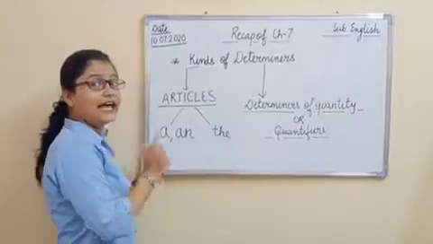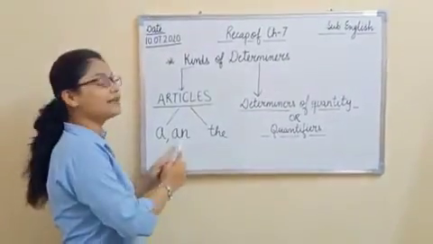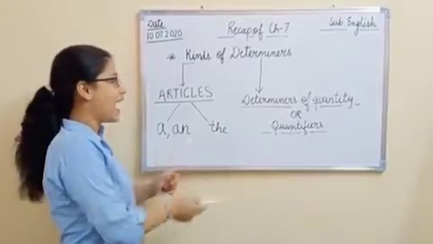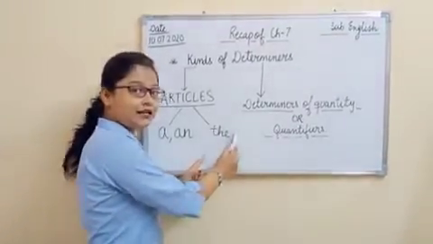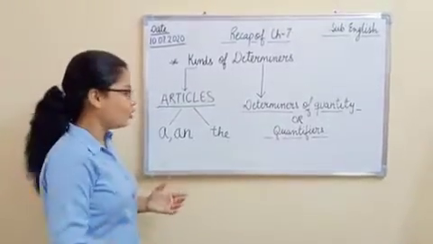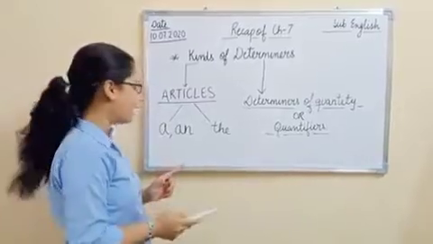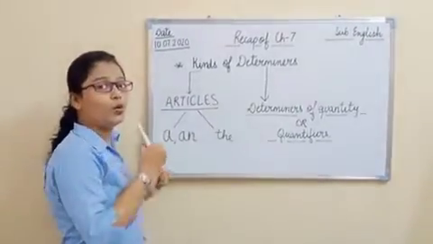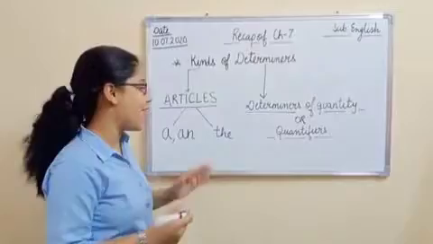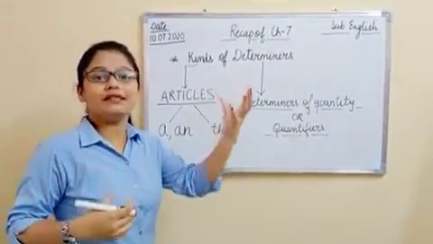Number one, the indefinite articles. Indefinite articles are a and an, right? And there is one definite article, the. As you all know, we use an with a vowel sound and we use a mostly with singulars, and the is used like the moon, the Gita, the Prime Minister, right?